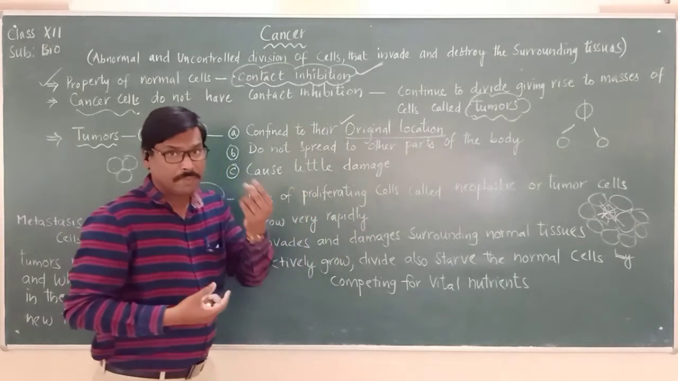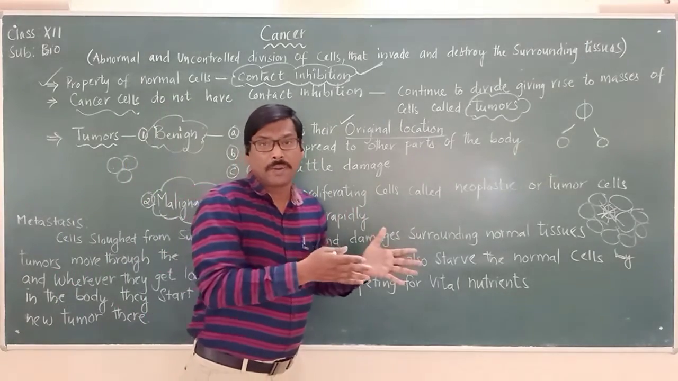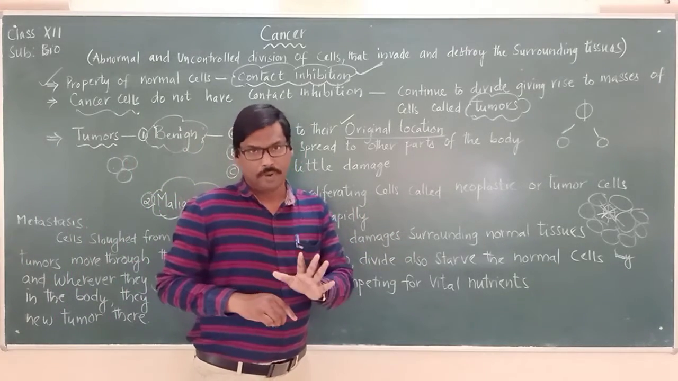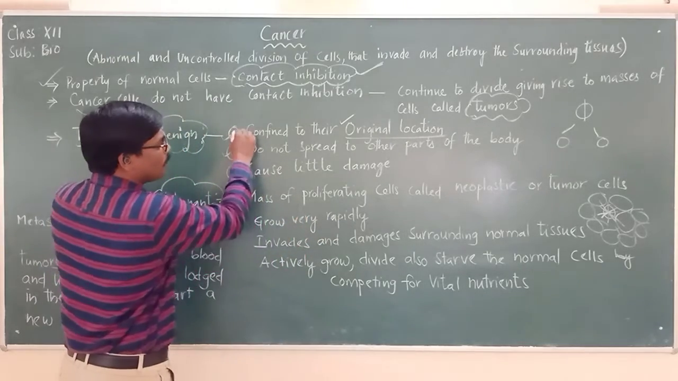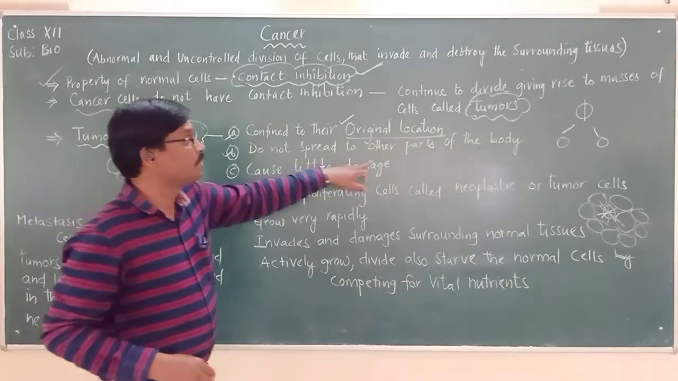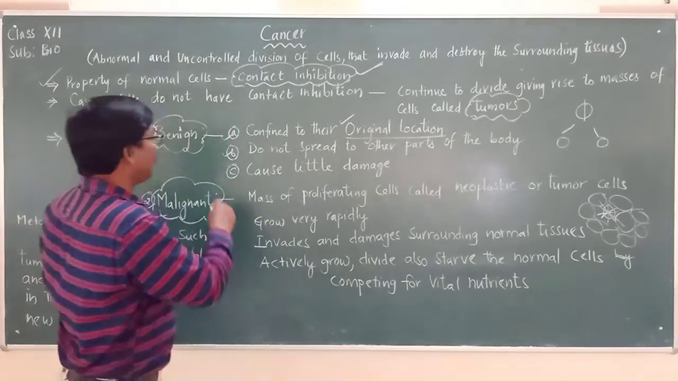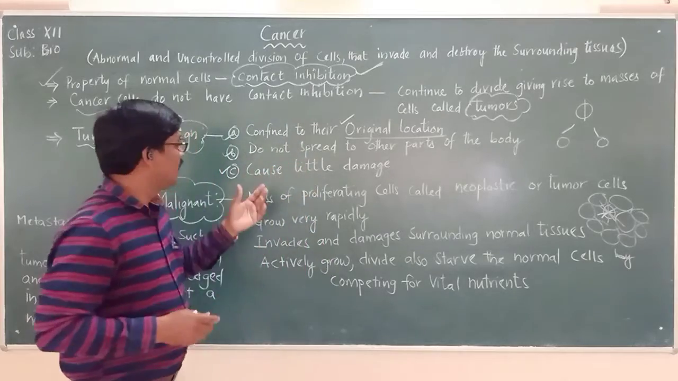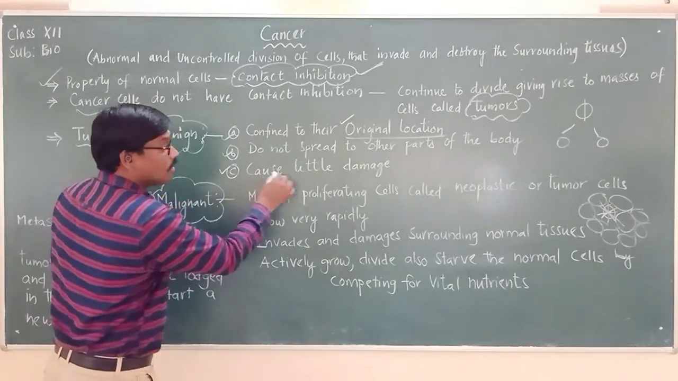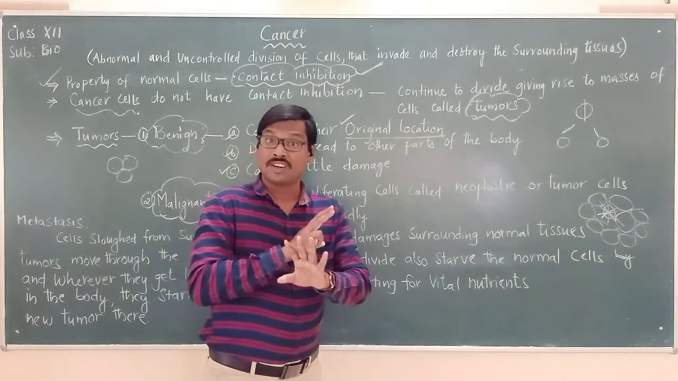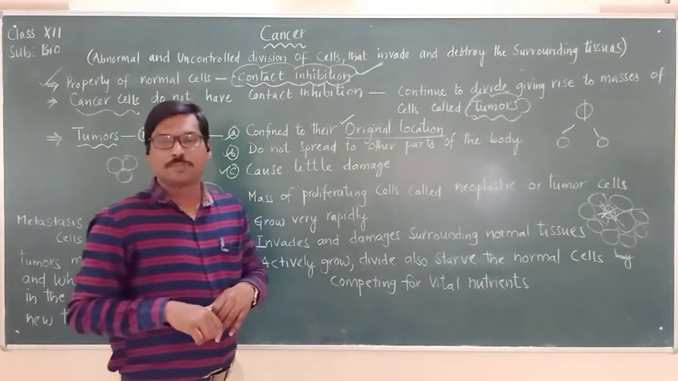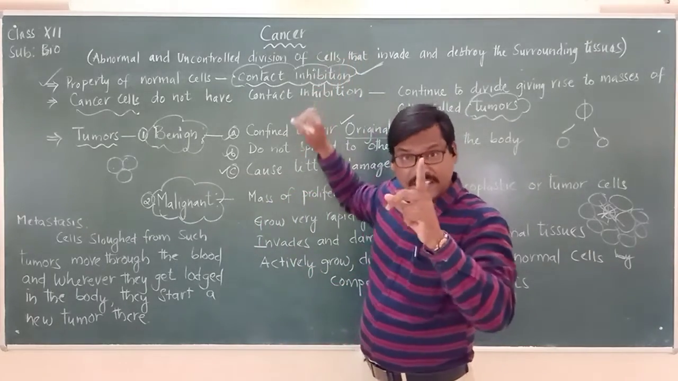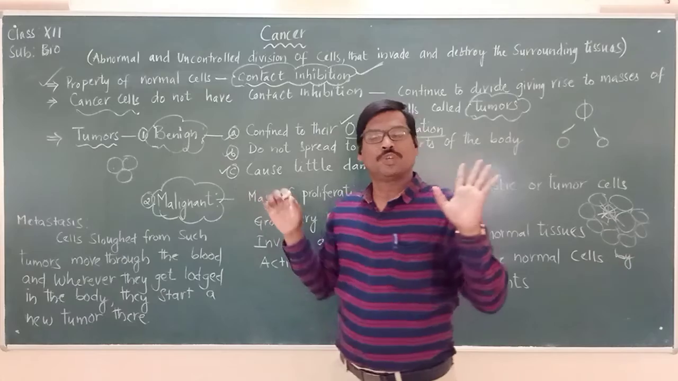These benign tumors, benign cells, they will not move from one place to another place and spread in the body. So this is the second property of benign tumors. They do not spread to other parts of the body. And here one interesting point, and that is a lucky thing, is that they cause little damage only. They do not cause more damage to the body, which means those people who are suffering with this disease called cancer, if it is identified that it is benign, then they are out of danger.